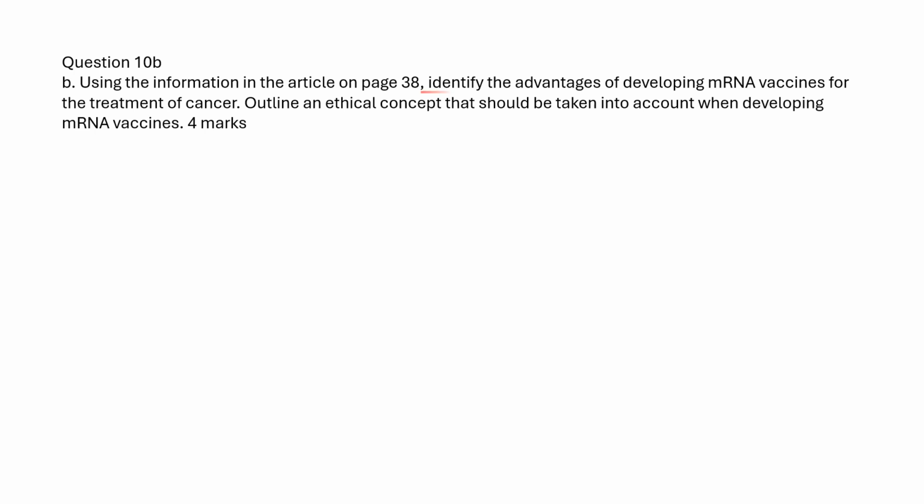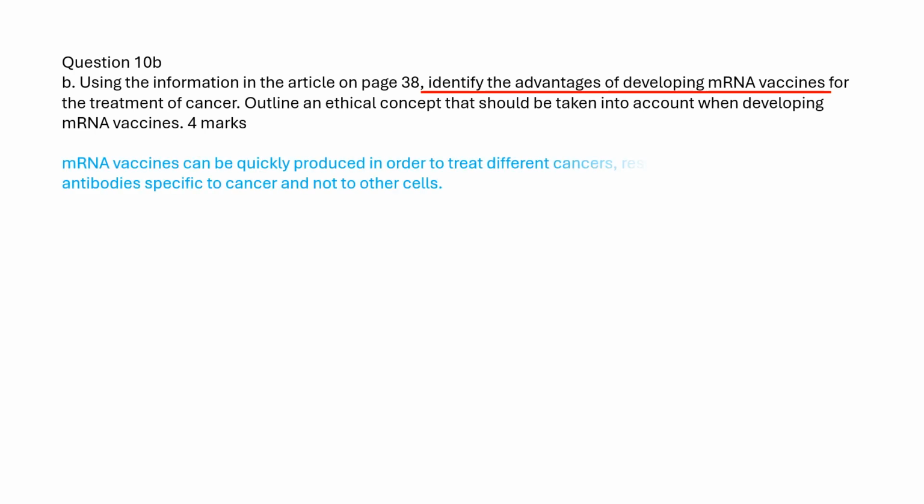Identify the advantages of developing mRNA vaccines for the treatment of cancer. mRNA vaccines can be quickly produced in order to treat different cancers, resulting in the production of antibodies specific to cancer and not to other cells.